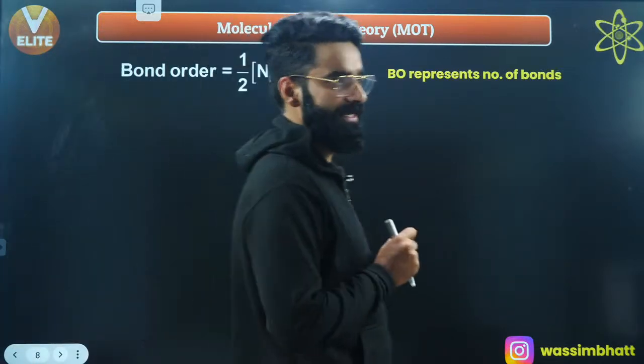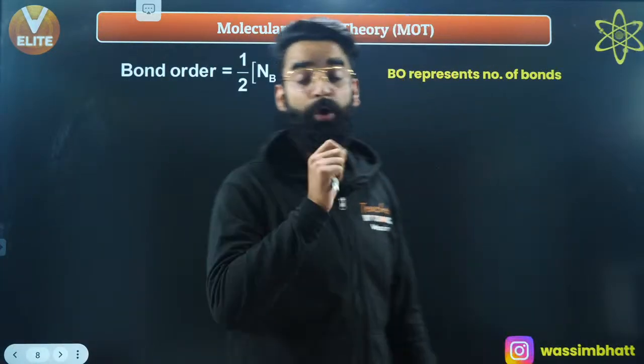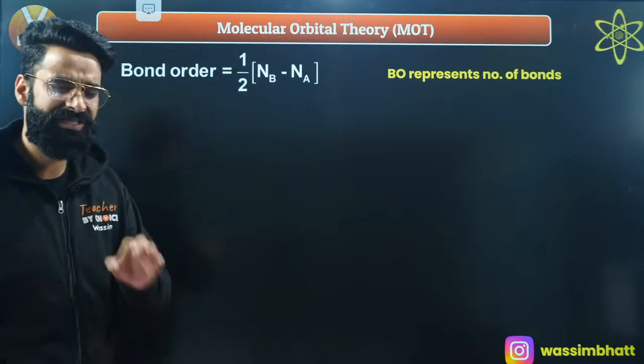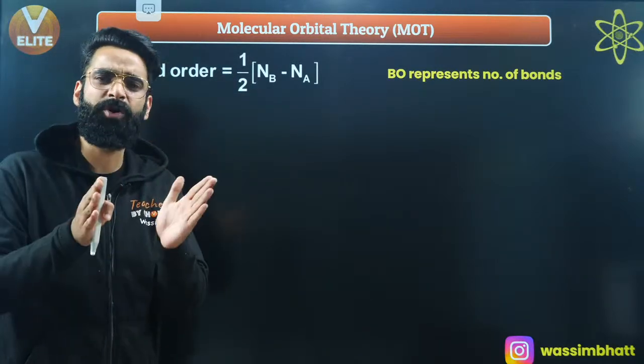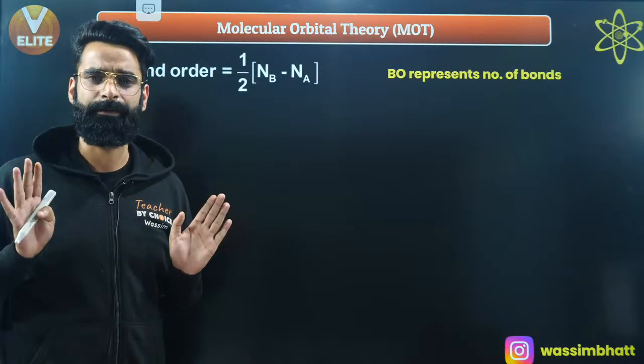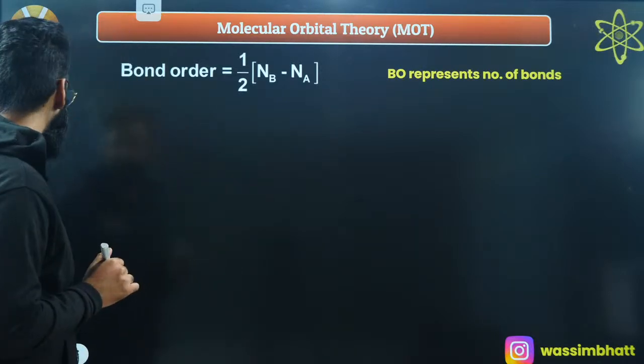This molecular orbital theory is going to give you the idea about the bond order of the molecule as well. Now, first of all, what is bond order? Bond order is just the number of bonds between two atoms in a molecule.